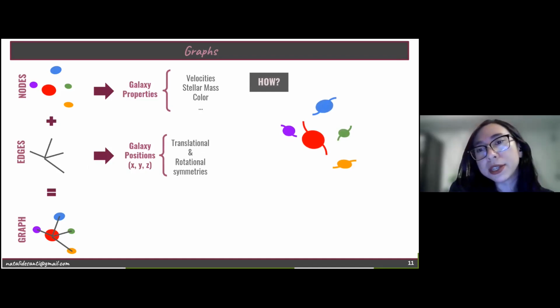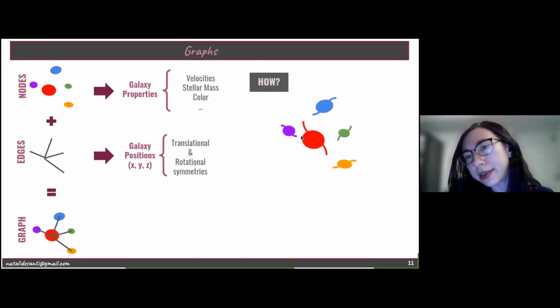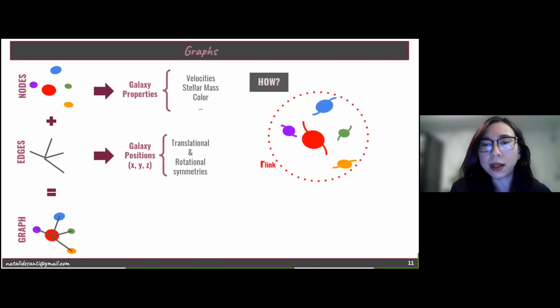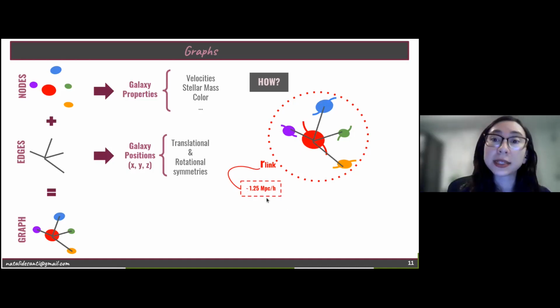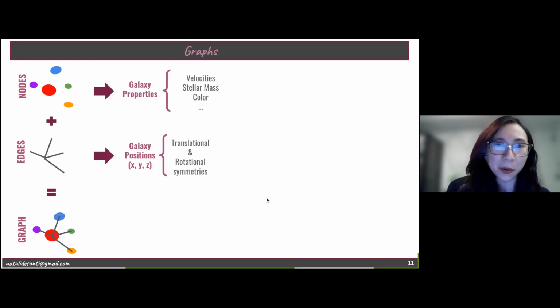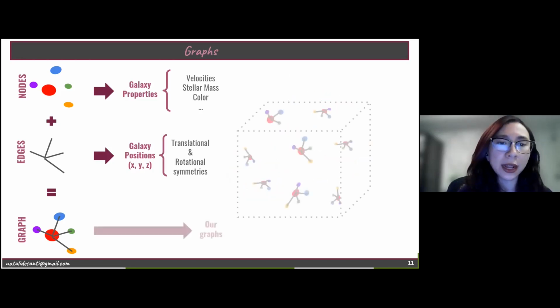Imagine that we have this other bunch of galaxies, and then we want to see if this red galaxy is connected to these other ones. The idea is we are going to grow a sphere around this red galaxy, defining a radius. We will say, okay, if these other galaxies are inside this sphere, inside this radius that we call R link, then we're going to connect them and set their edges. In all the machine learning models that we run in this work, we found that this R link is around 1.25 megaparsecs per h.